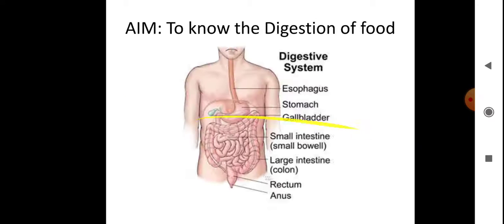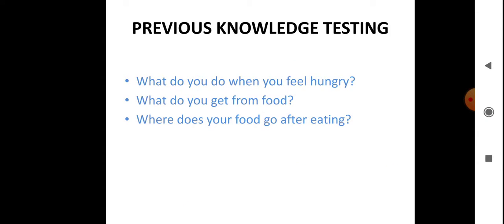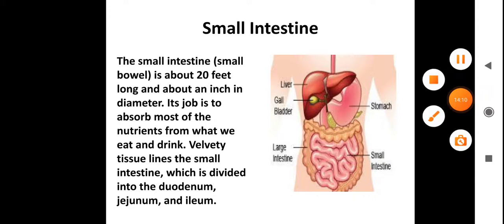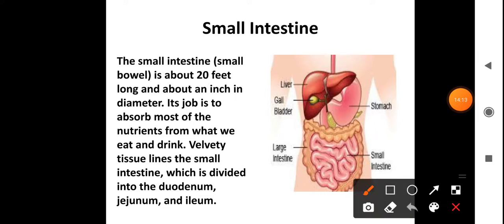Near the duodenum, on the right hand side, a large gland, a large organ, is present, which is known as the liver. Here you can see, on the right hand side of our stomach, a large brownish organ known as the liver. This liver is secreting bile.